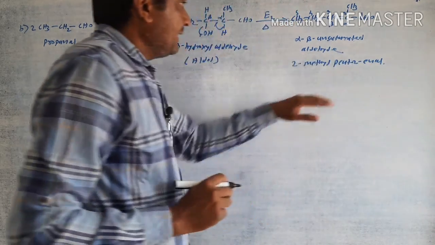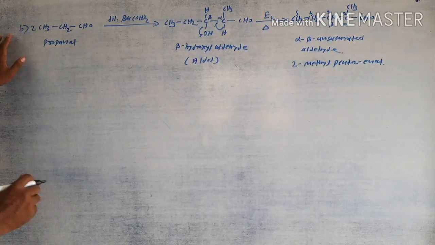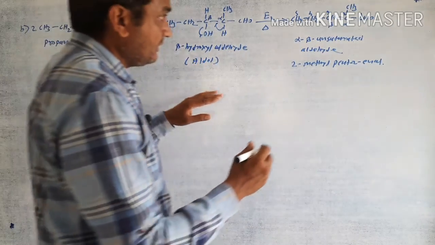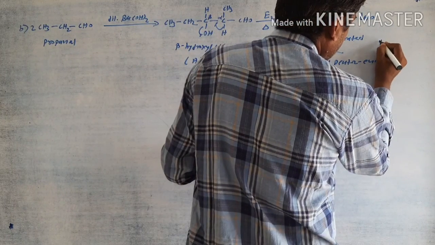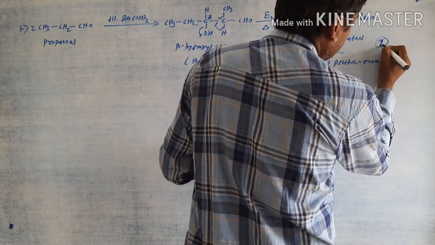This is the second important product, this one is the second product.